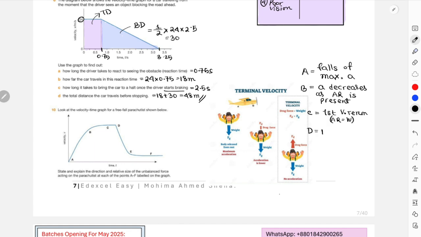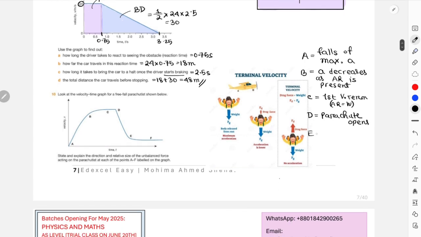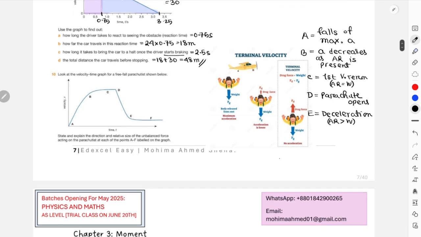At point D, parachute opens. Okay, at point E, this is going to be your deceleration. As you can see, the graph becomes downward sloping, right? This is deceleration when air resistance is now very much bigger than weight. And at point F, this is your second terminal velocity. I'll just write V term. Okay, that is the case when again air resistance becomes equal to the weight of the object.